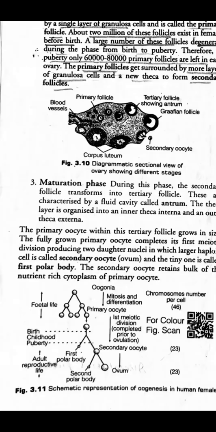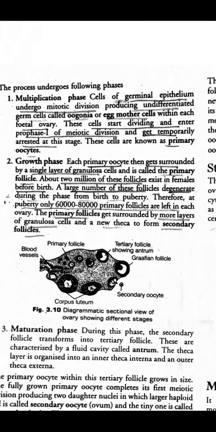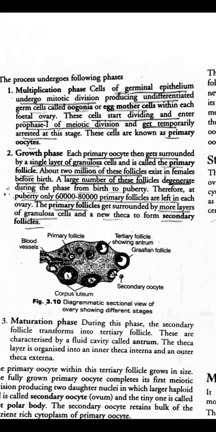Now till the girl child reaches puberty, from the 2 million, it has become 60,000 to 80,000 primary follicles in each ovary. So from 1 to 2 million follicles in each ovary, by the time of puberty a lot of follicles degenerate. So it becomes 60 to 80,000 primary follicles in each ovary. Till here, everyone understood? Any doubt?